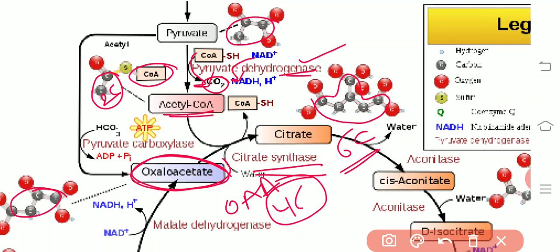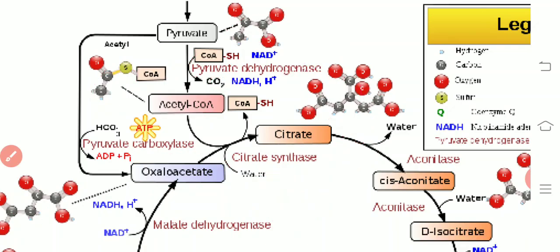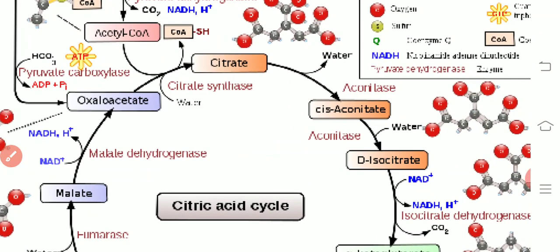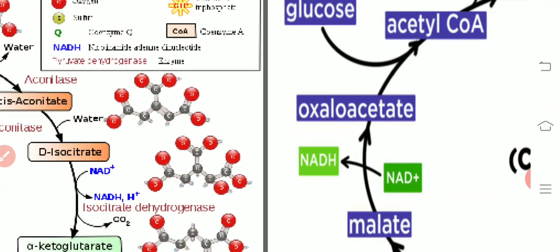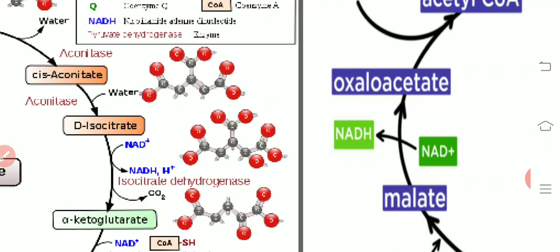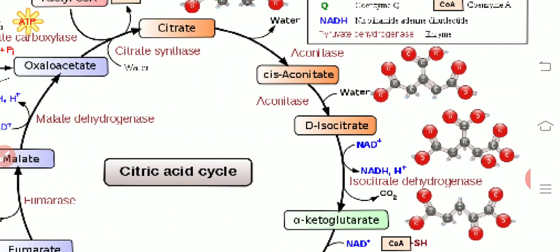Now this citric acid has to be isomerized into isocitric acid. Now the enzyme is only one enzyme. Here the unstable intermediary is cis-aconitic acid.